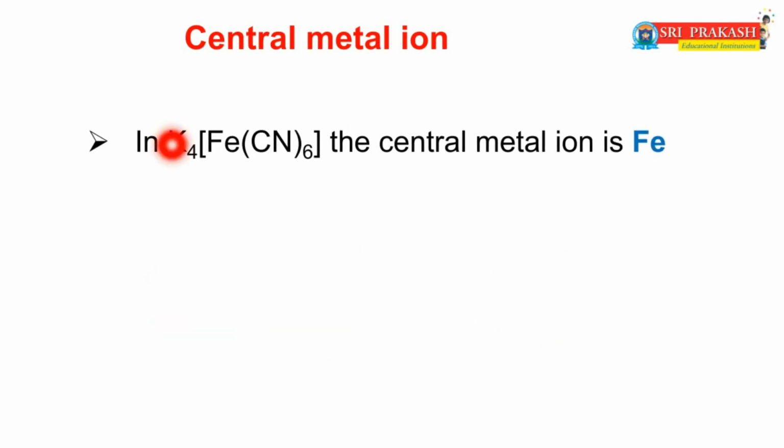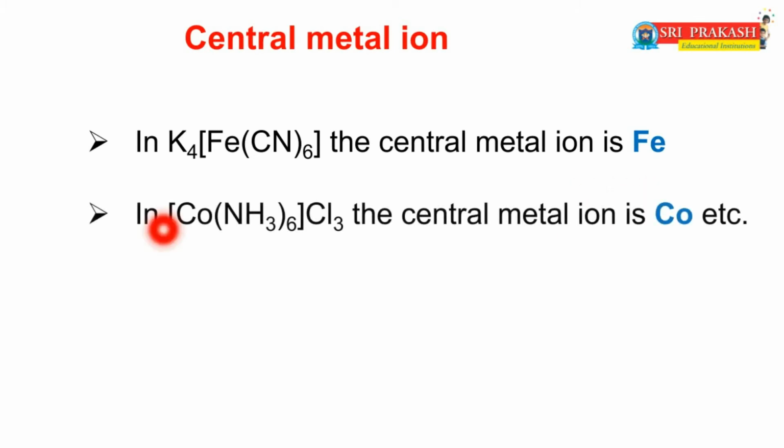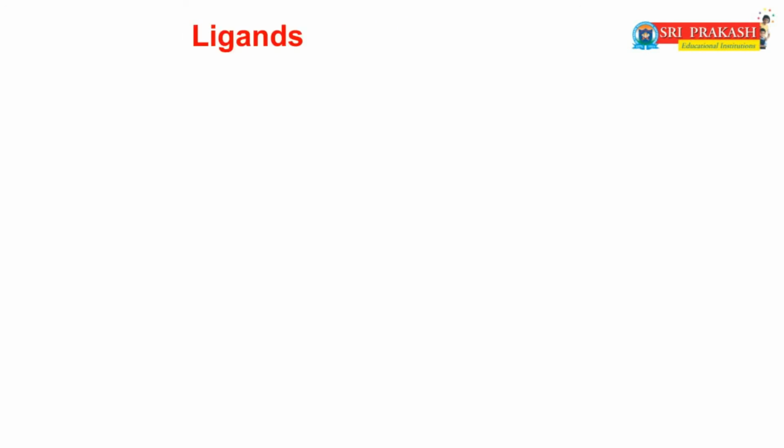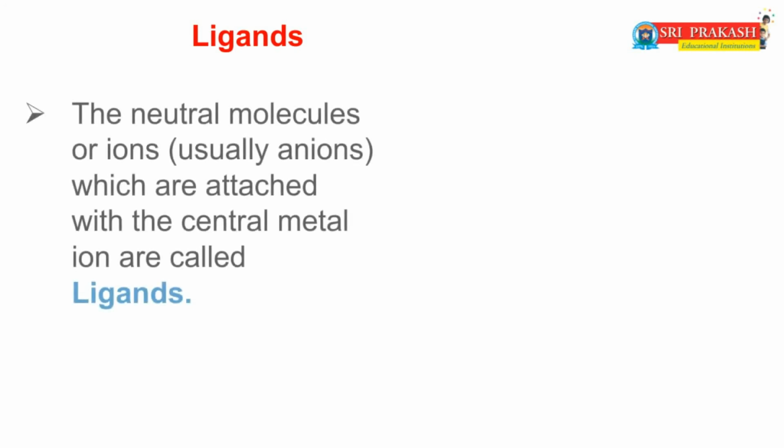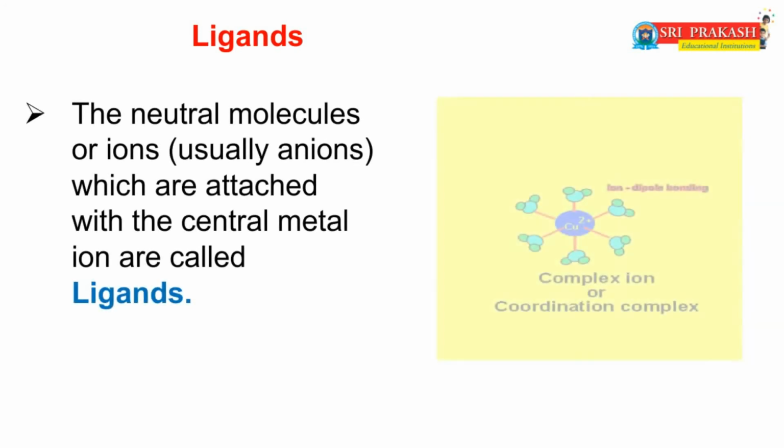In K4[Fe(CN)6], the central metal ion is iron. In [Co(NH3)6]Cl3, the central metal ion is cobalt, etc. Now we will discuss another part of the coordination compound, that is ligands. This is the most important concept in the entire coordination or complex compounds.